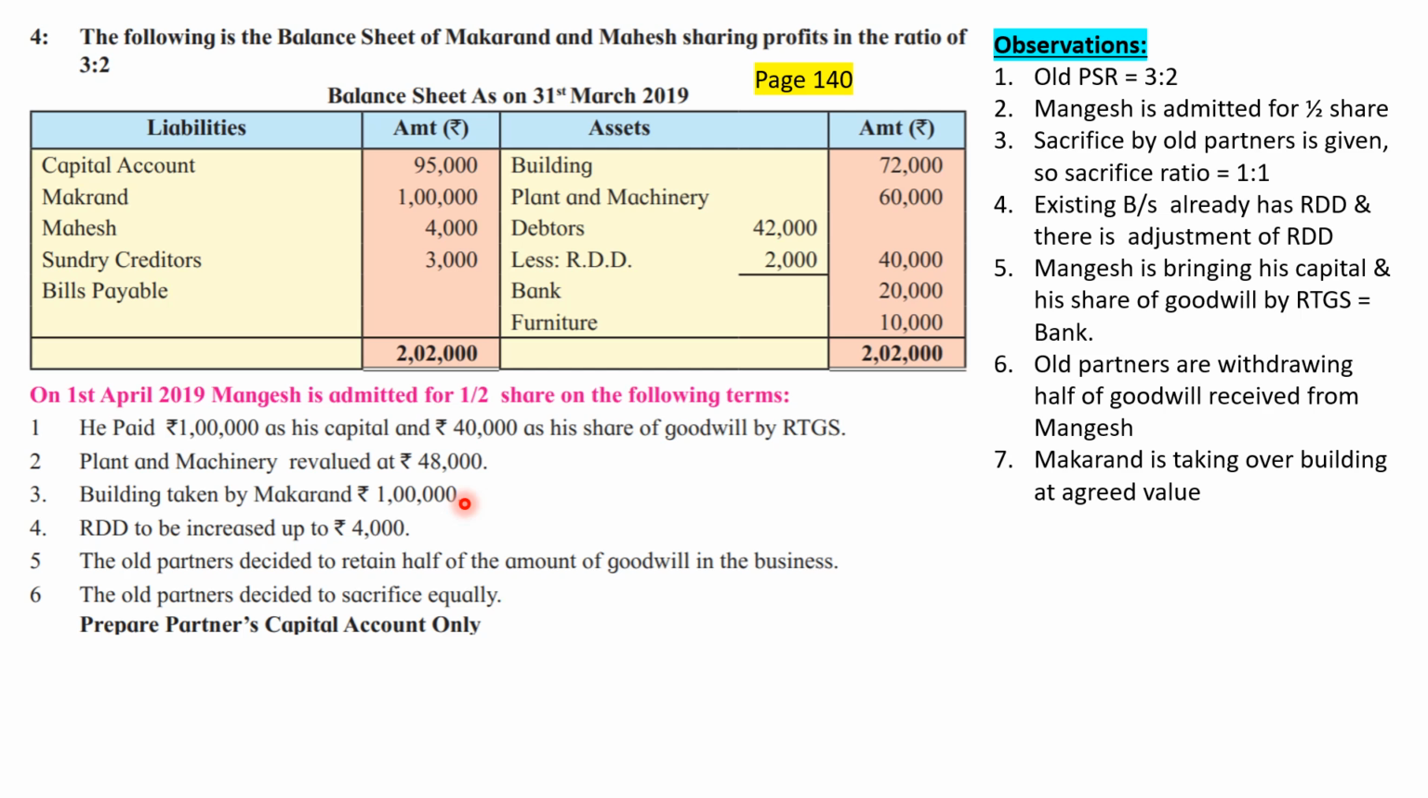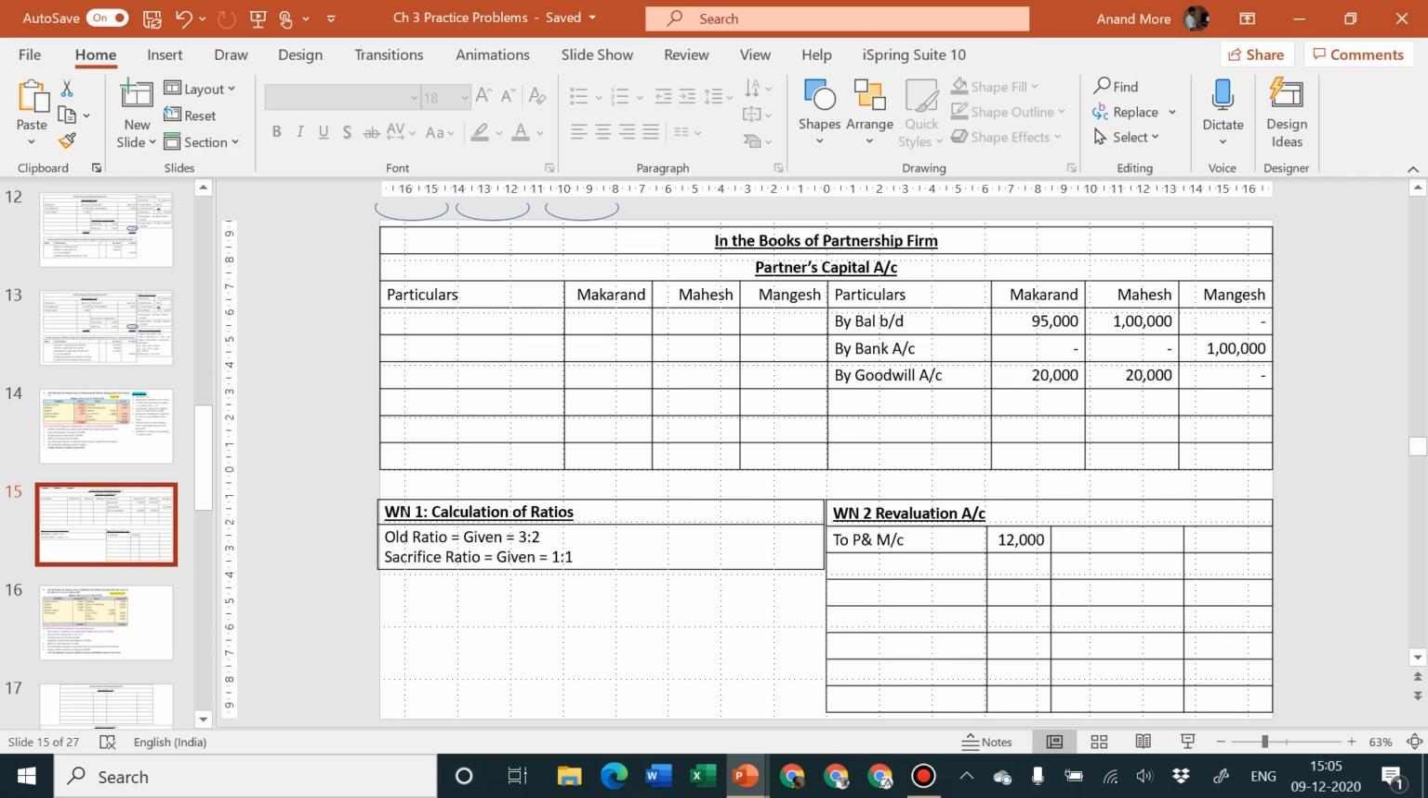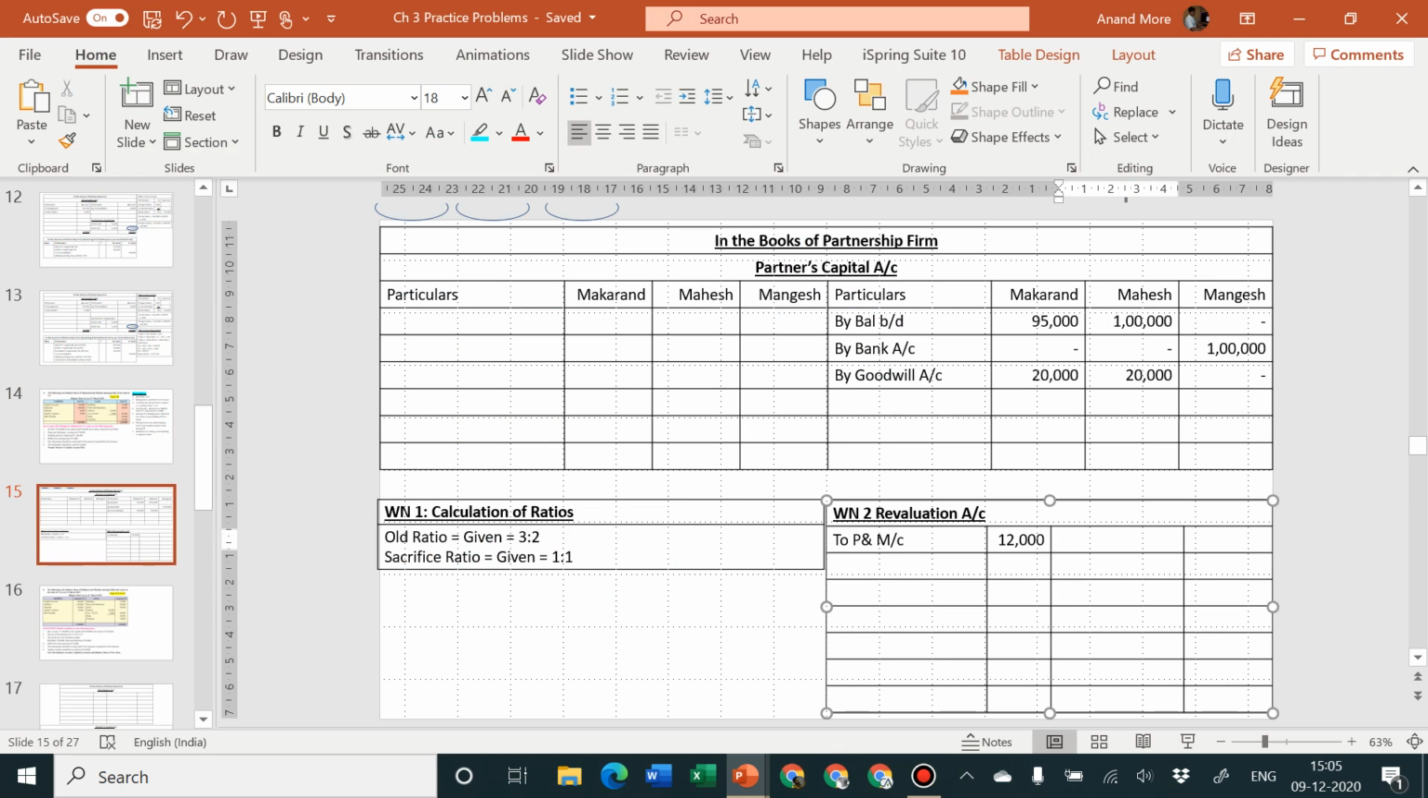Makaran account debit to building account. So there are two entries. First entry, building appreciated. Second entry, building taken over by Makaran. Let me consider now the building appreciated amount 28,000. The entry will be building appreciated, that means it's an asset. Asset appreciated is a profit. Profit should be credited to P&L account, but this is a profit happening at the time of admission, so it should be transferred to a separate special account called the revaluation account.